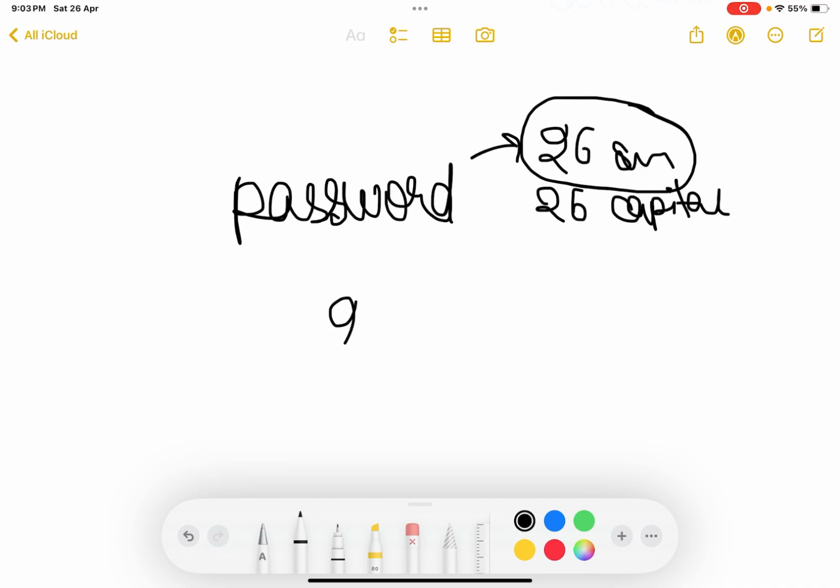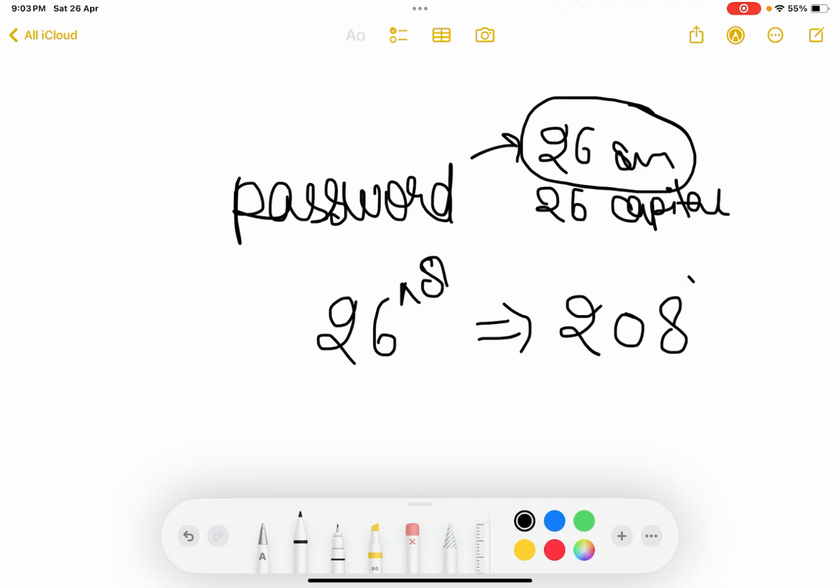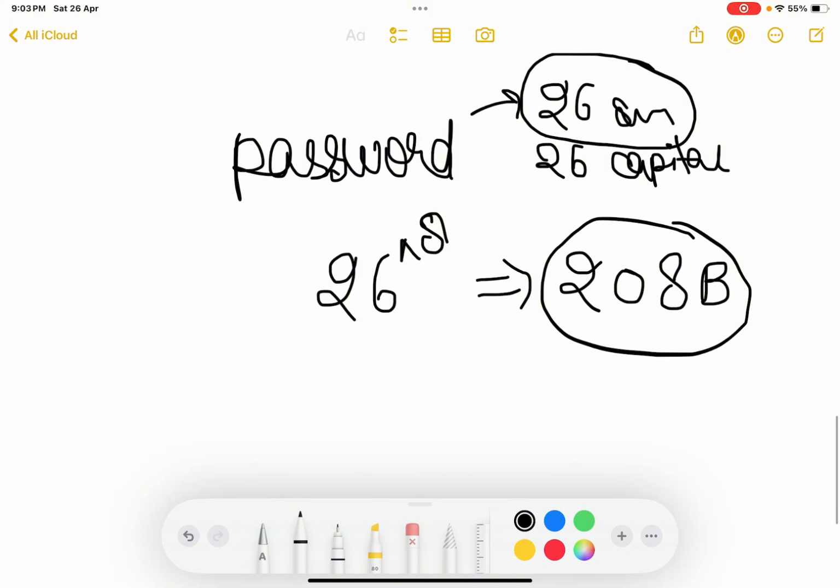The possible combinations he can generate to get the actual password are 26 raised to the power 8, which is 208 billion. Guessing a number among 208 billion is very hard computationally. That's why it is generally very hard to crack passwords.